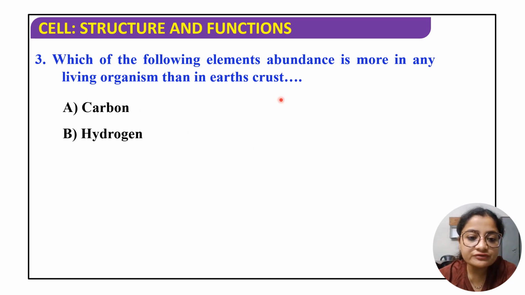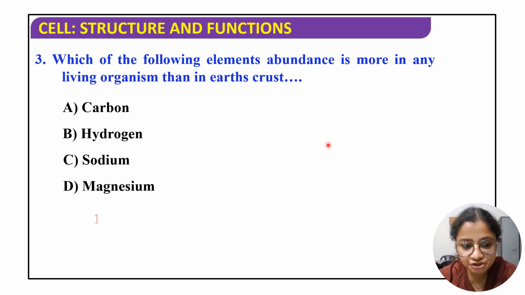Okay, so next is which of the following elements abundance is more in any living organism than in Earth's crust. Okay, carbon, hydrogen, sodium and magnesium. Right option क्या होगा, option A and B. Okay, तो इसमें actually एक option ऐसा होना था, both A and B, because A and B is actually not an option from any of these 4 options.